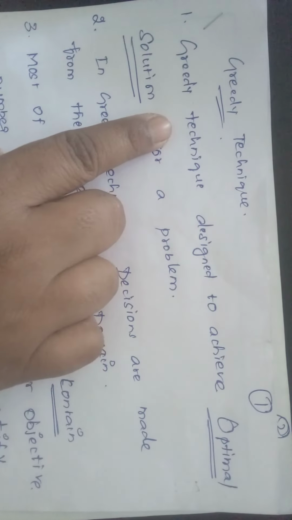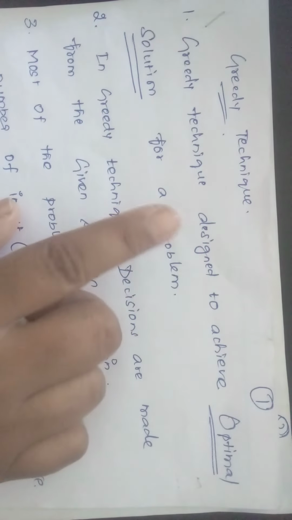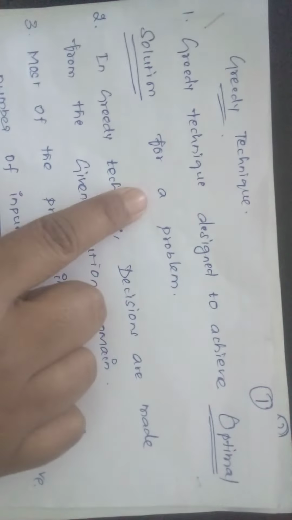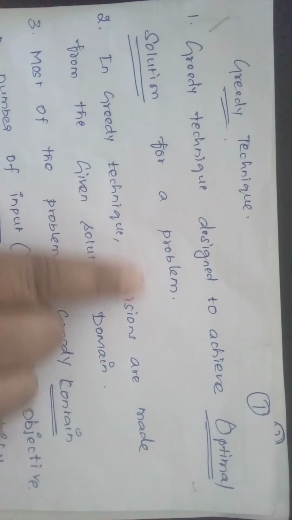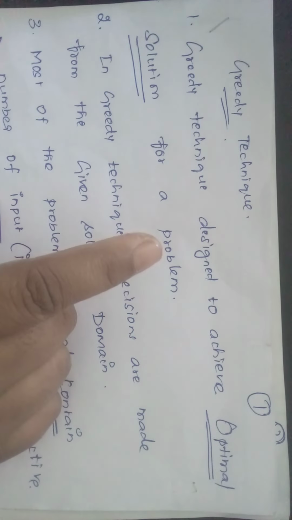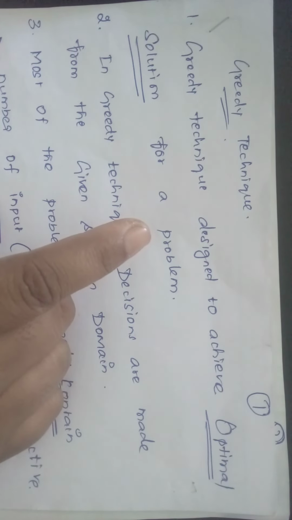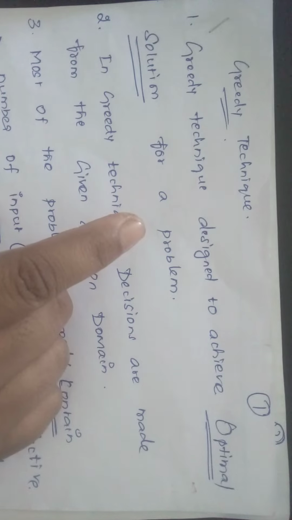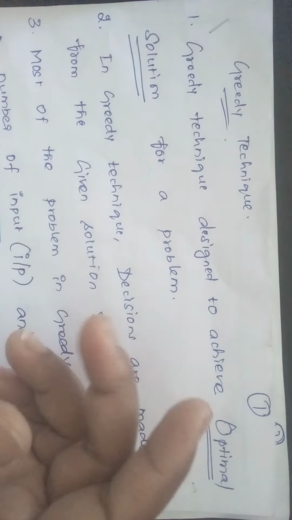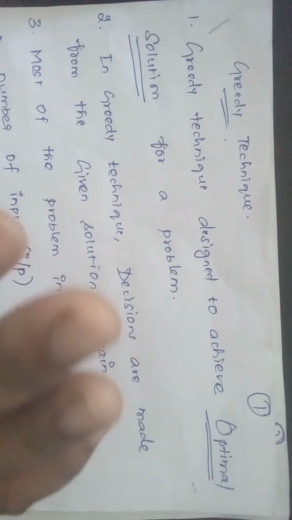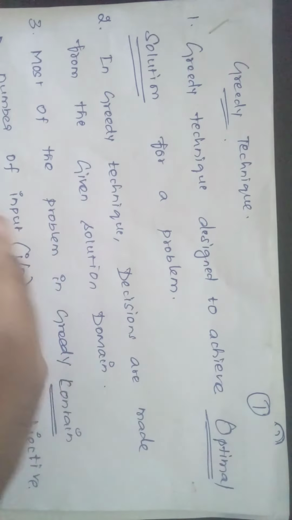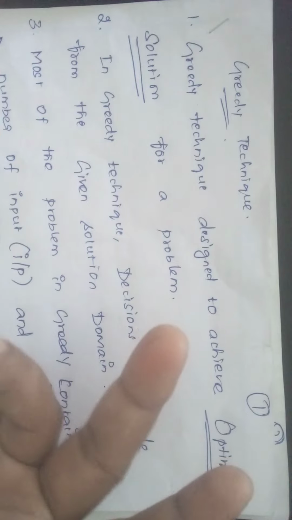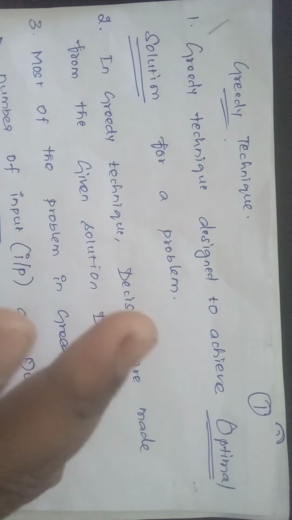Greedy technique is designed to achieve the optimal solution for a particular problem, for any problem. For example, for bubble sort, insertion sort, or a linked list, there are so many methods for solving or arranging a bubble sort.